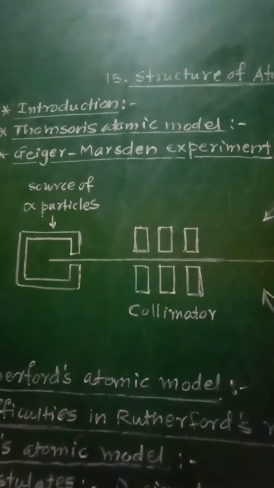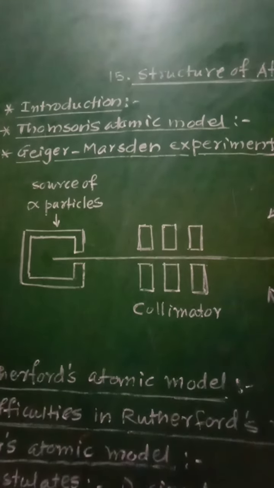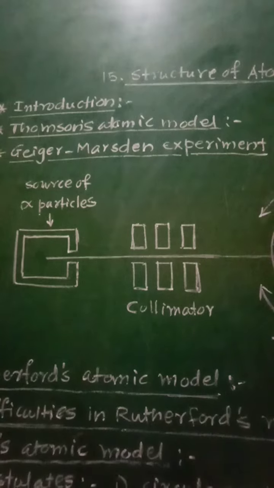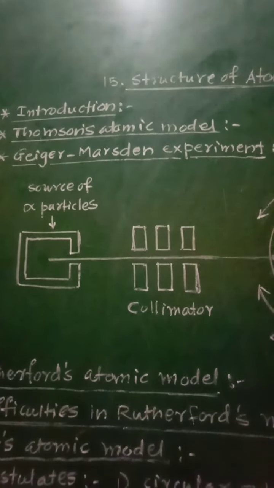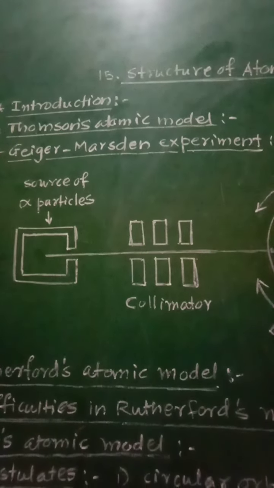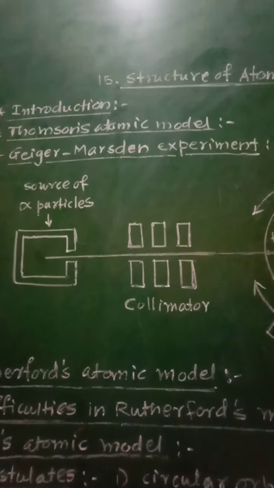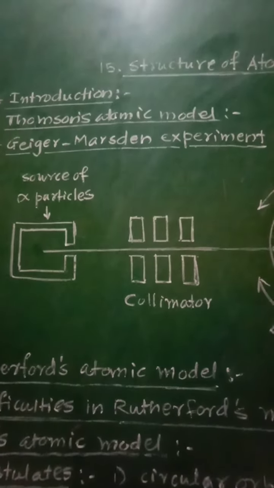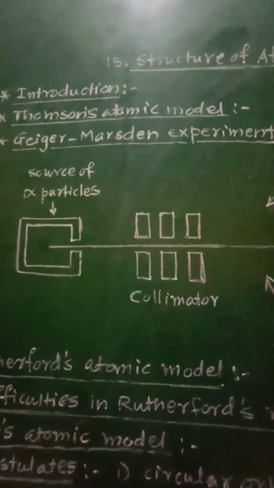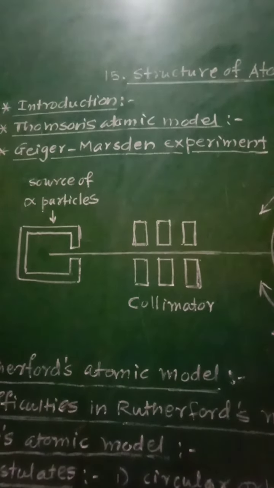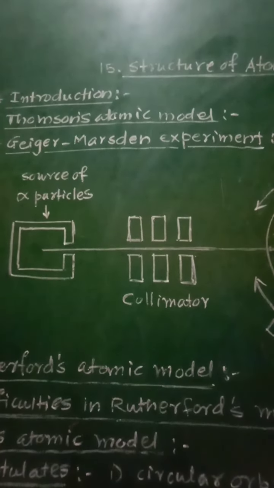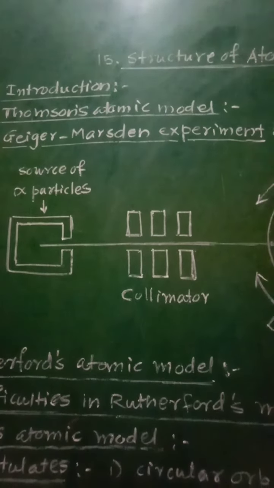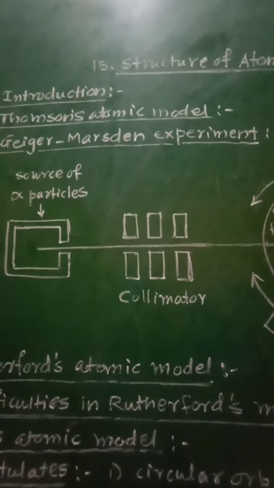As the whole solid sphere is uniformly positively charged, the positive charge cannot come out and only the negatively charged electrons, which are small, can be emitted. So from this model it was concluded that the positive charge will not be emitted, but the negatively charged electrons, which are small in size, will be emitted.